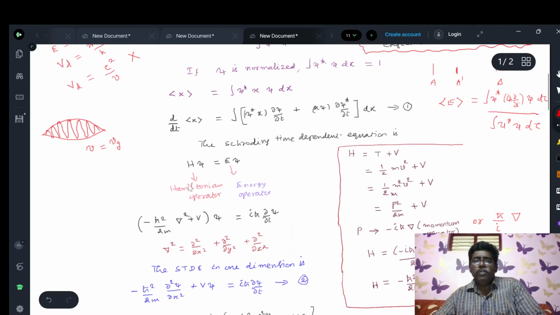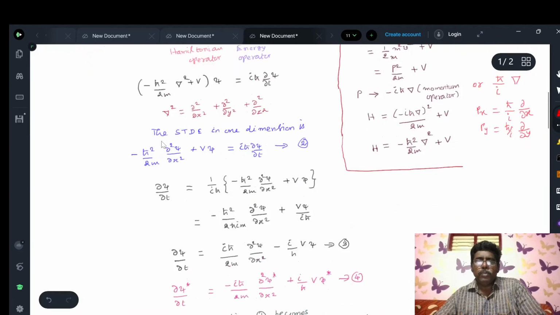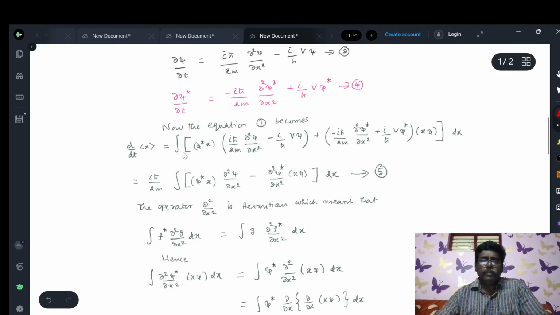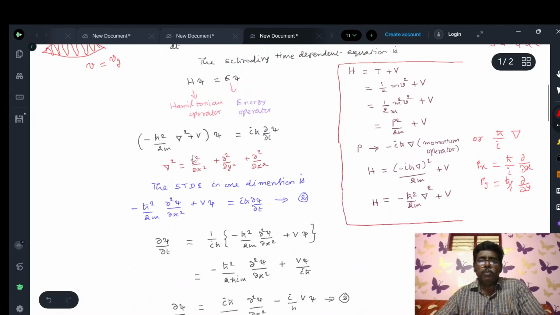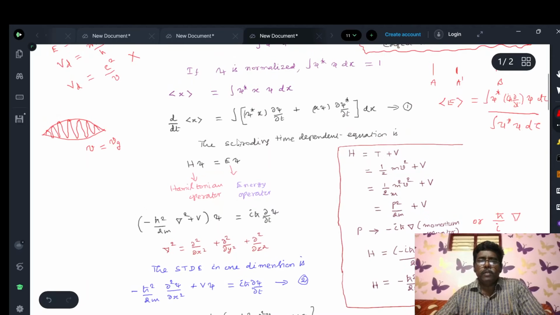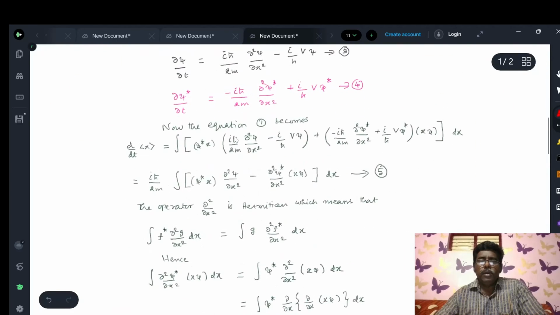Now we have to put these values in equation 1. The values of dou psi by dou t and dou psi star by dou t are to be substituted in equation 1. Psi star into x, I have put as such. Instead of dou psi by dou t, I have substituted these values, plus dou psi star by dou t, this much into x psi dx. Just I have substituted the values of dou psi by dou t and dou psi star by dou t in equation 1. See here, take out i h cross by 2m outside.